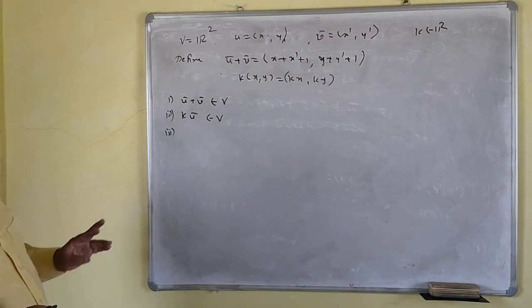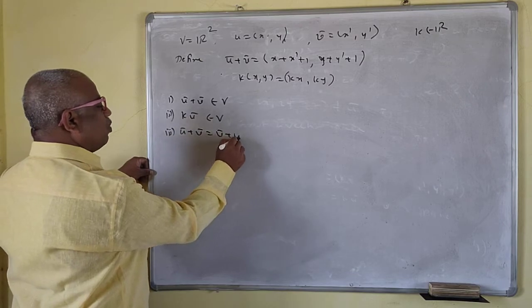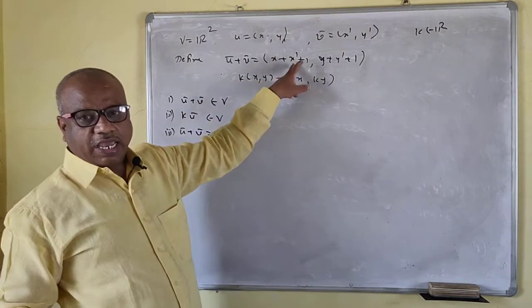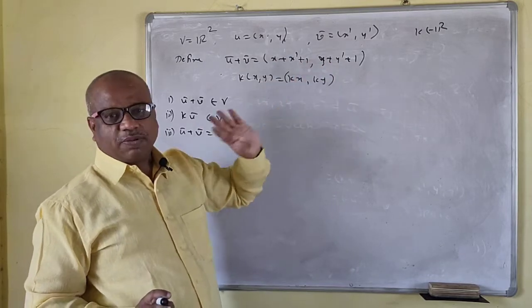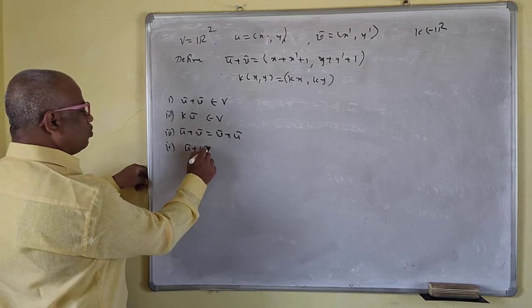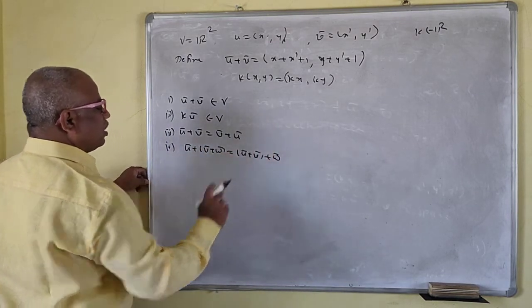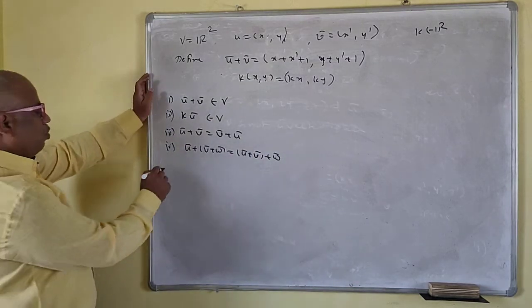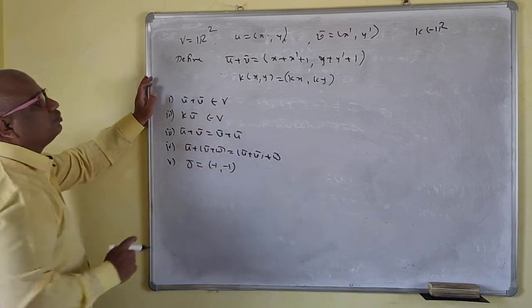Okay, so now u bar plus v bar is equal to v bar plus u bar, because addition is commutative. X plus x prime, y plus y prime: there, I can write x prime plus x, y prime plus y. This also holds. So the fourth also holds for this one. Then u bar plus v bar plus w bar also holds. Okay, so now for 0 bar here, 1 1 or minus 1 minus 1.